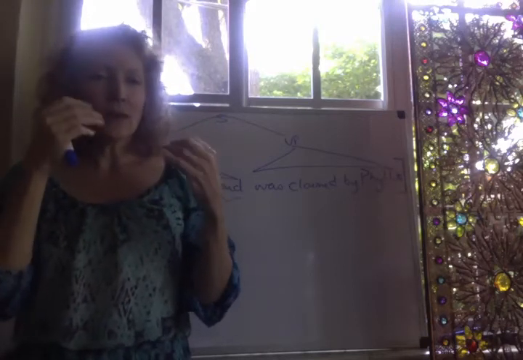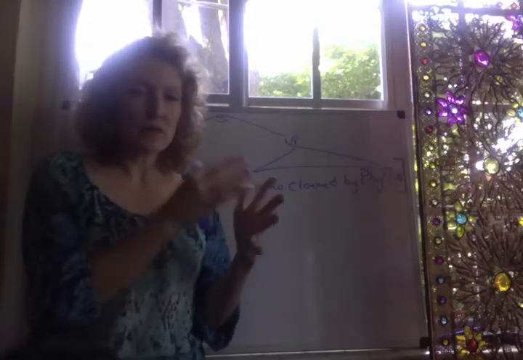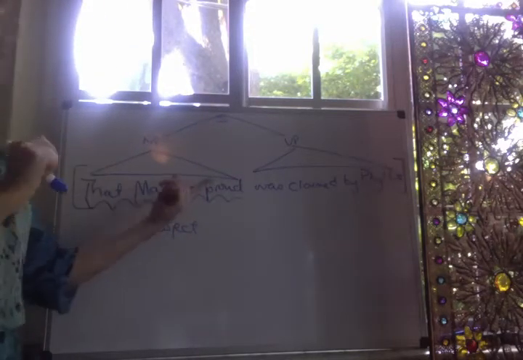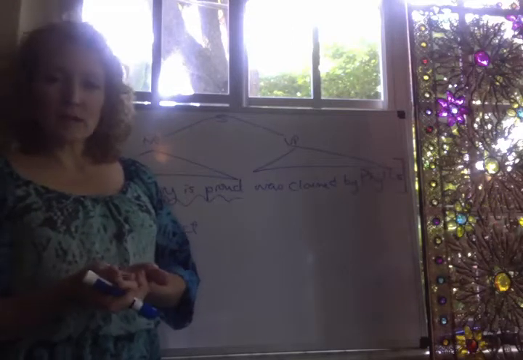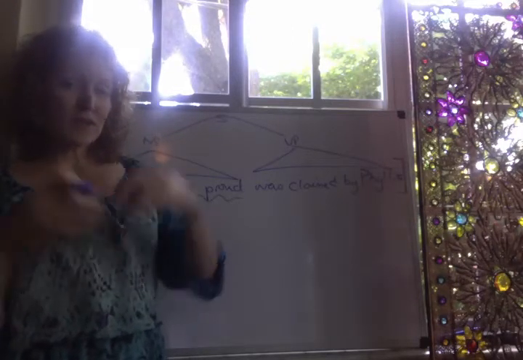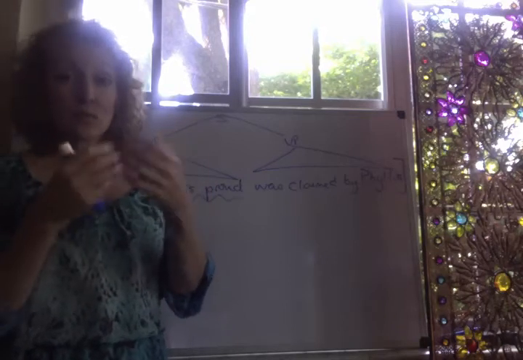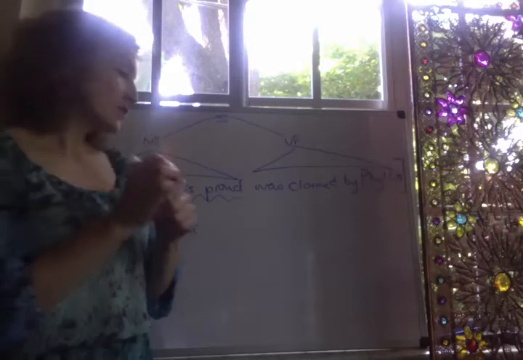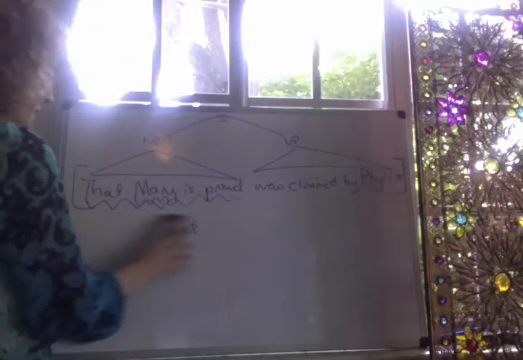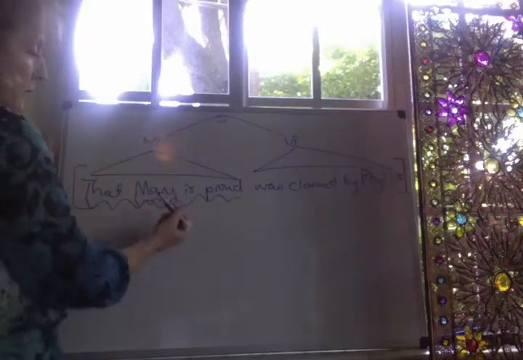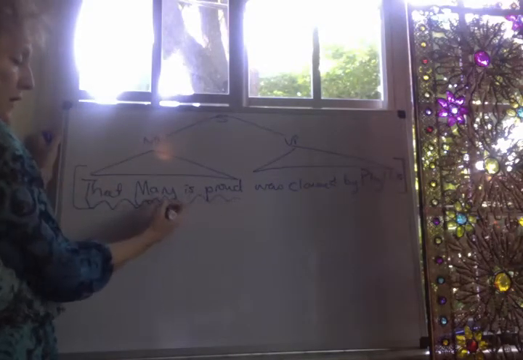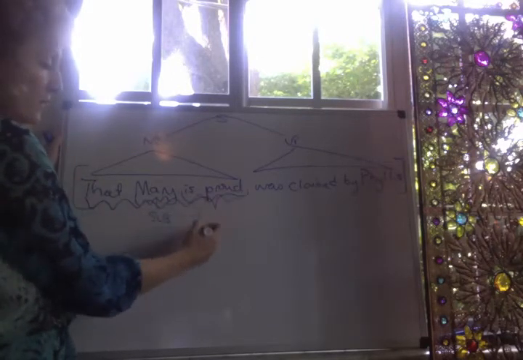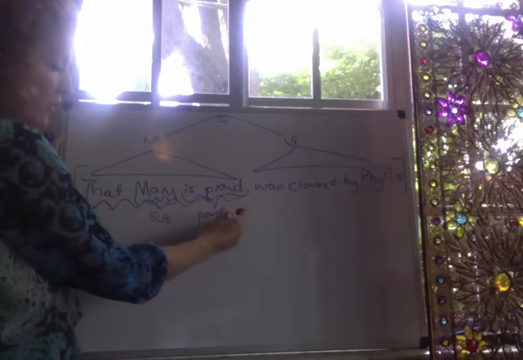And as long as we keep that in mind, then the analysis of the sentential subjects becomes a little bit more clear. So if we think about what is going on here, that Mary is proud. Why are we saying we have a sentential subject? Because we have within the subject something that looks like a sentence. Why does it look like a sentence? Because it's comprised of a subject and a predicate. So what are those pieces here? If you look at that Mary is proud, Mary is the subject of that embedded clause, and is proud is the predicate of that embedded clause.